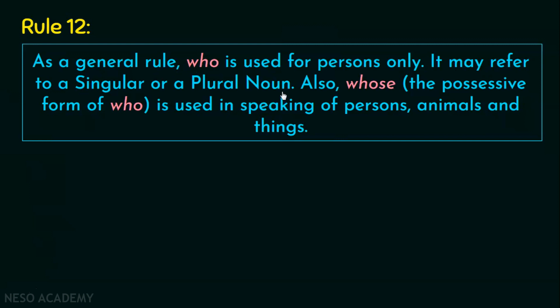So that means you can talk about one or more than one person, but it should be for persons only. Also, whose. The possessive form of who is used in speaking of persons, animals, and things. So now this is slightly different, which tells you that the possessive form of who, which is whose, can be flexibly used with persons, animals, and things, but who is used for persons only.